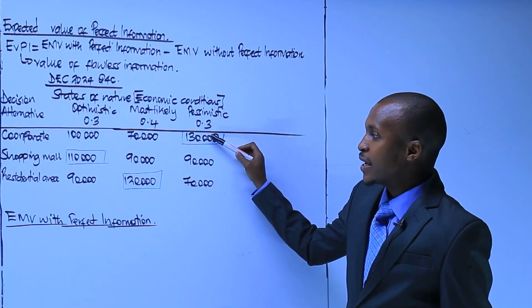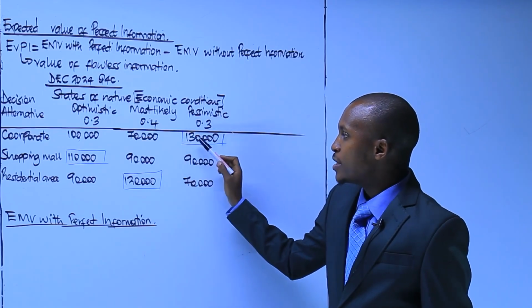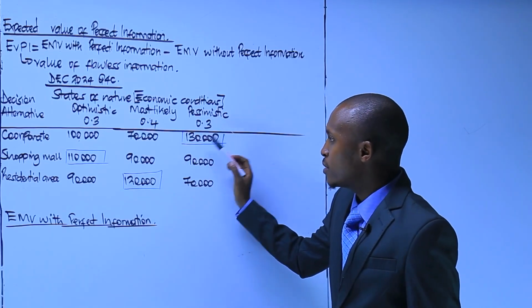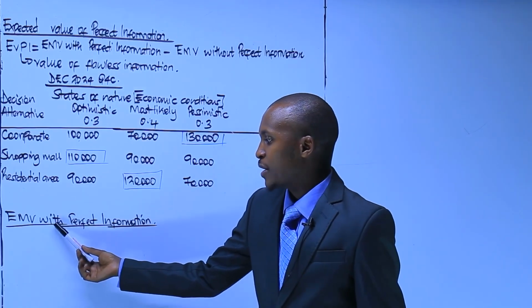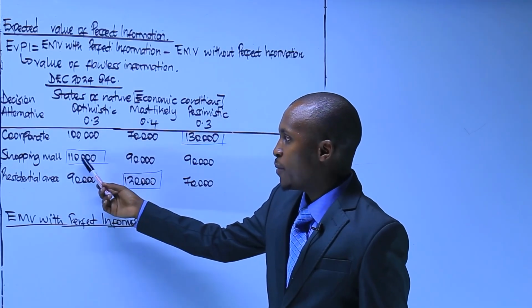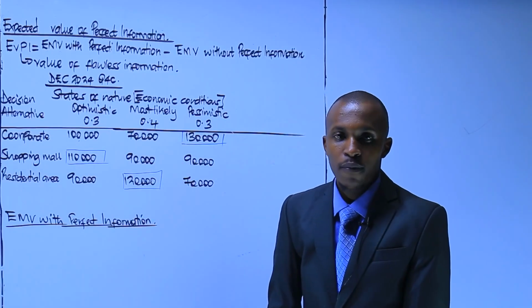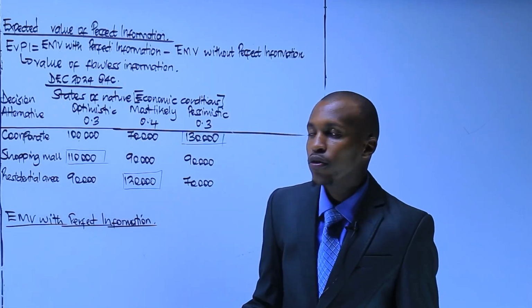In pessimistic, if you knew that the corporate is the one with the highest payoff, you would have selected corporate. And that is why we say expected monetary value with perfect information is your maximum payoffs of each state of nature, multiplied by your probabilities. Remember, expected, you must multiply with your probabilities.